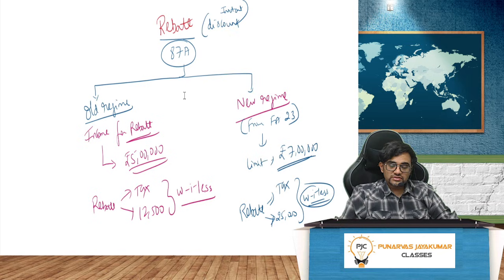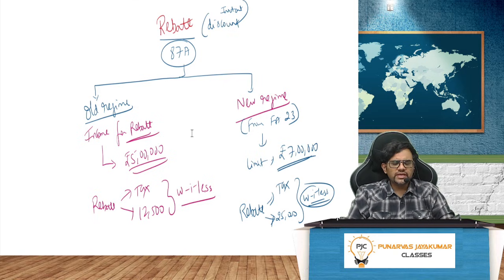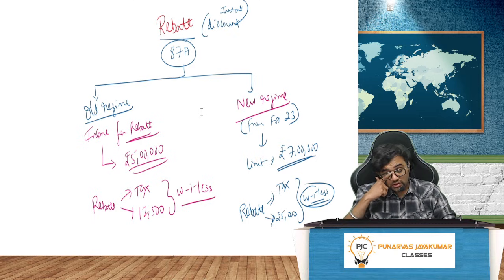In the new regime though, this is from Finance Act 23, the limit has been increased to 7 lakh rupees. So the rebate will be tax or 25,000 rupees, whichever is less. So in the new regime, it is tax or 25,000, whichever is less. So up to 7 lakh rupees, you do not have to pay any income tax, because the tax on 7 lakh, if you compute, comes to 25,000 rupees only. So up to 25,000 rupees, there is rebate.